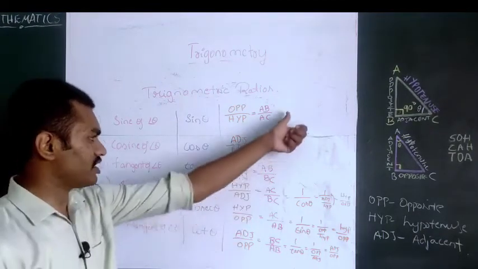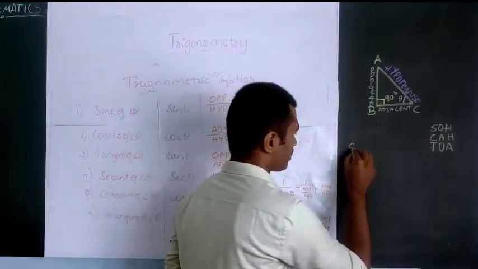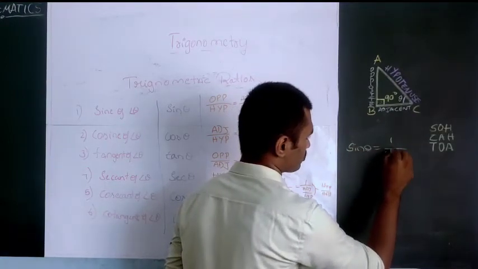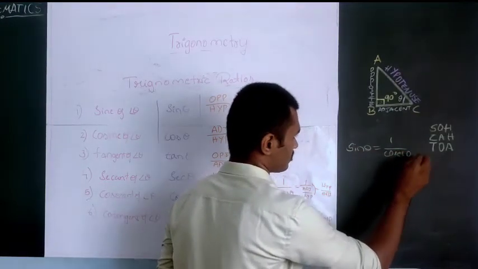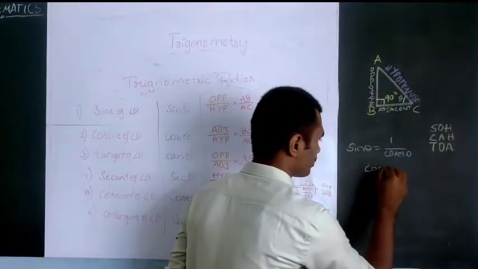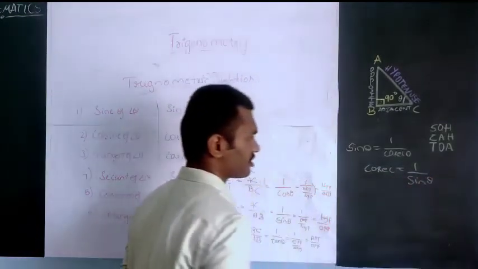So if you remember these 3, you can write these 3. Observe here, sin theta is 1 by cosecant theta. Likewise, cosecant theta can be written as 1 by sin theta. They are reciprocals.